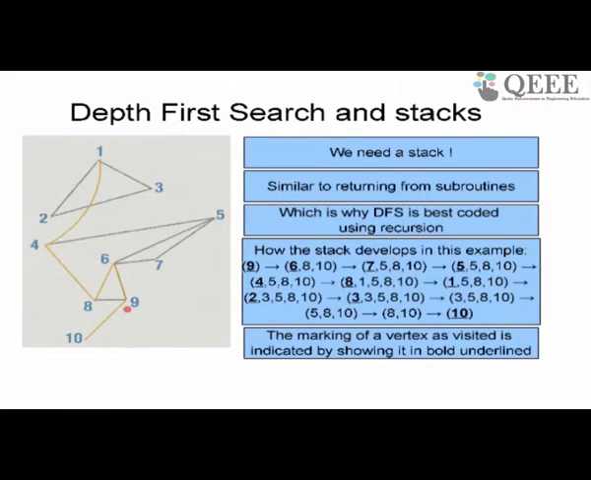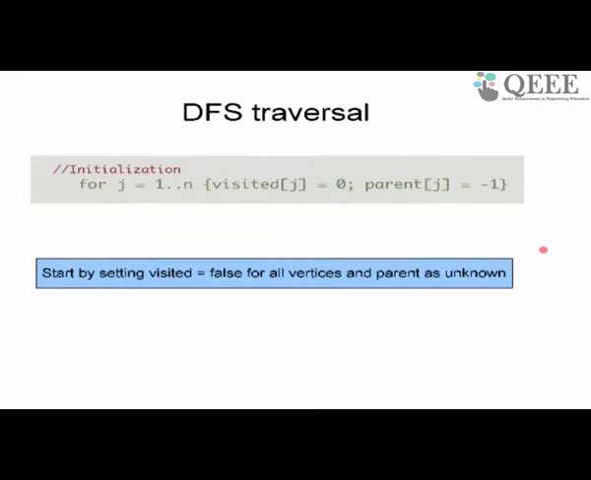How does the stack develop? You start with 9. You visit a neighbor 6, but you keep track of 8 and 10. So keep 8 and 10. Go to 6. Go to 7. Go to 5. Go to 4. Go to 8. When you go to 8, you have to pop the stack. So you go back to 4. From 4 you will have to find the next neighbor, and so on. That's how you do it. Marking the node as visited is shown here by underlining it.